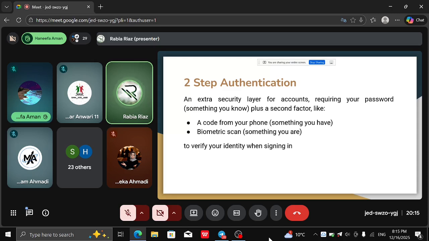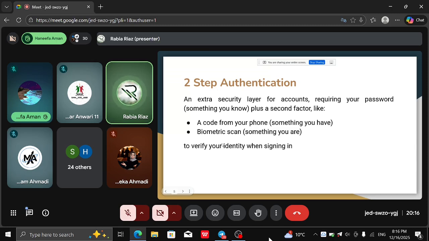Now, what that second type of authentication is, that is what we name as two-step authentication. Two-step: one is your login, and second is what we will see now, an extra layer of security for accounts requiring your password. That is the number one step, plus a second factor. What that second factor is, it can be a code from your phone, something you have. It can be a biometric scan, that's something you are, right?